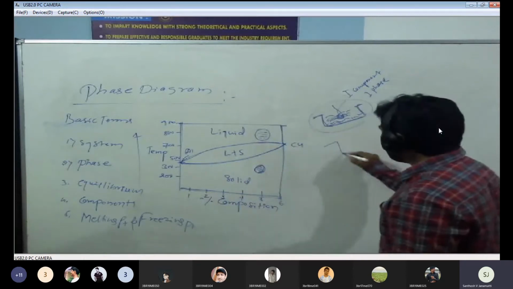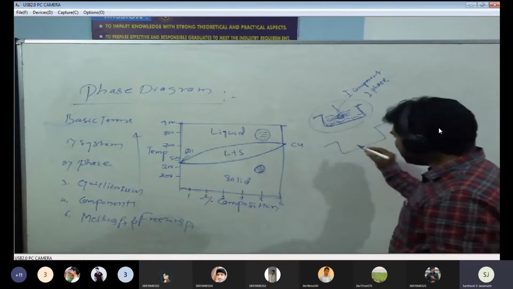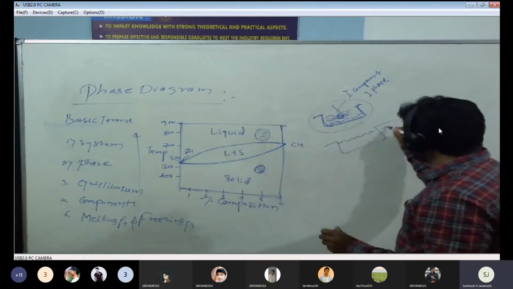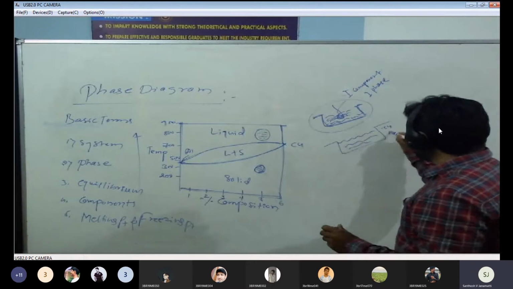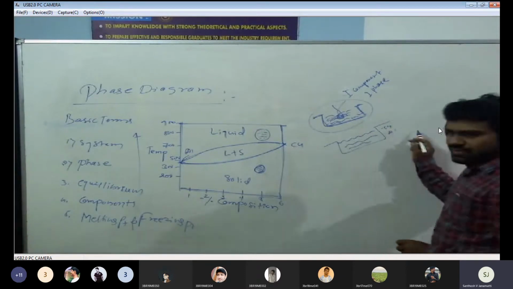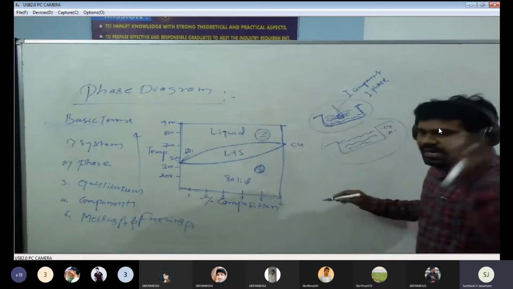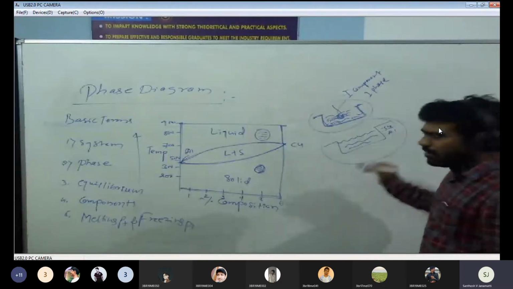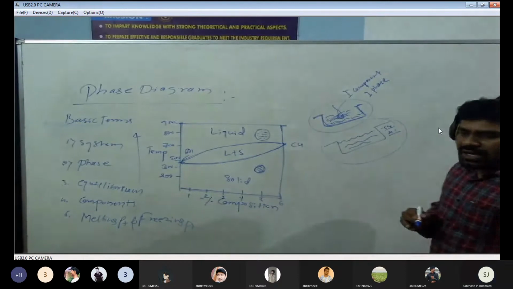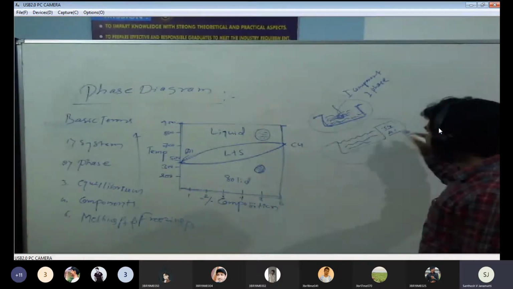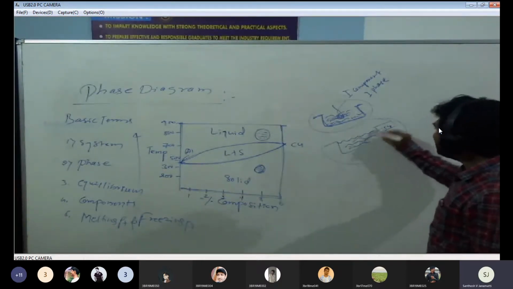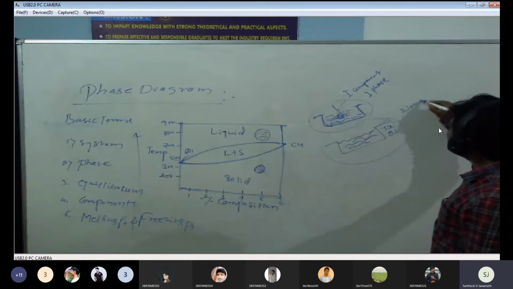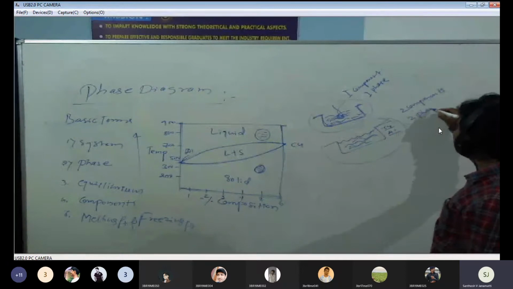For example, one more system I will take here. This is one total system. Now I am melting the copper, and now I am melting the aluminum. So definitely we got two phases. This system contains two components: one is aluminum, whereas the other one is copper. So definitely we got in this system two components and two phases, because two materials are two phases.